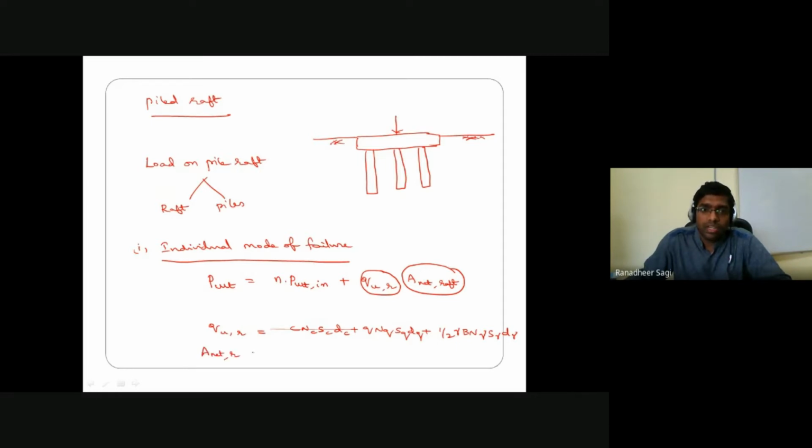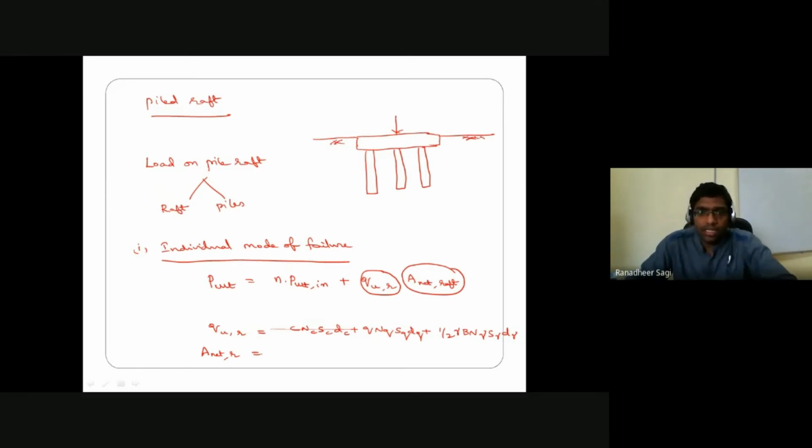Okay, so net area of the raft is nothing but, if you look at your raft, this is my raft if I consider. So below the raft you have a number of piles existing. So what is the area of the raft which is directly coming in contact with the soil below? Some portion of the area of the raft is directly connected to the pile head, and the remaining portion of the bottom of your raft is directly coming in contact with the soil. There only there is some amount of load transfer through that particular contact between the raft and the soil. Only some amount of load transfer is taking place.